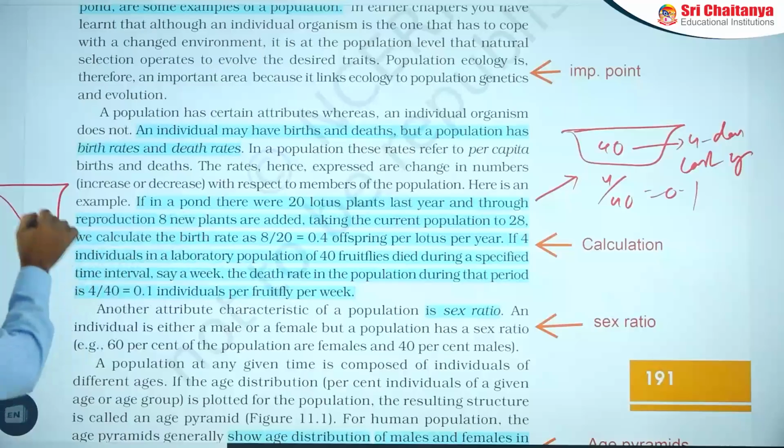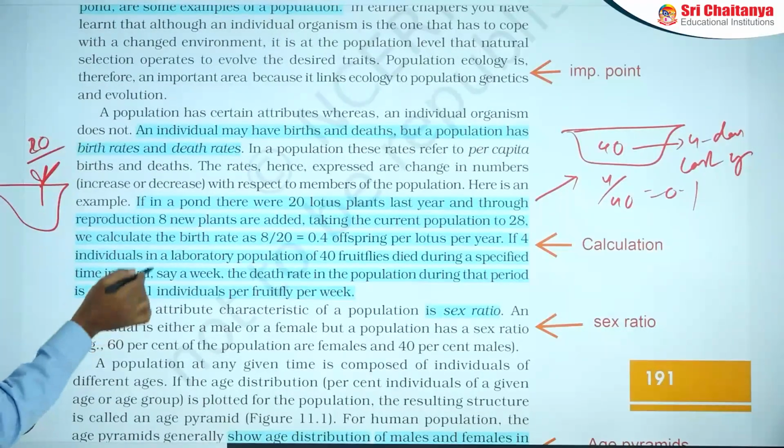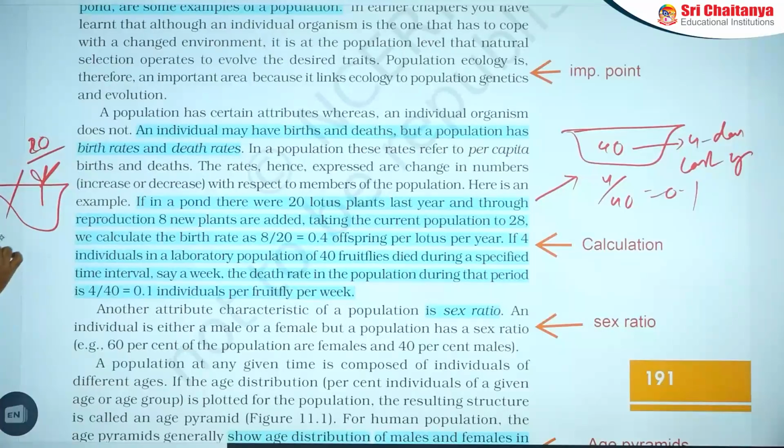In the case of another example, in a lake we find some lotus plants. Lotus plants were 20 last year. At present, they are 28. The difference is 8 out of 20. Then the value 0.4 is known as the birth rate.